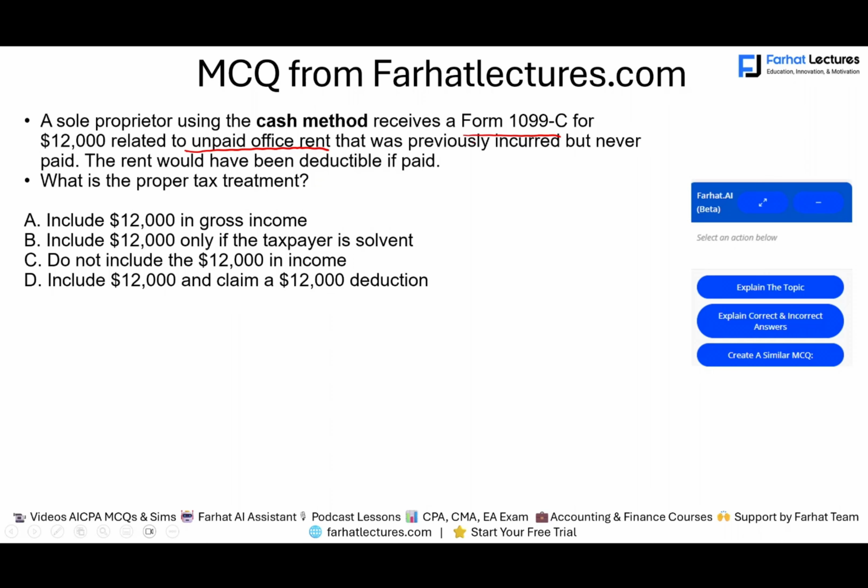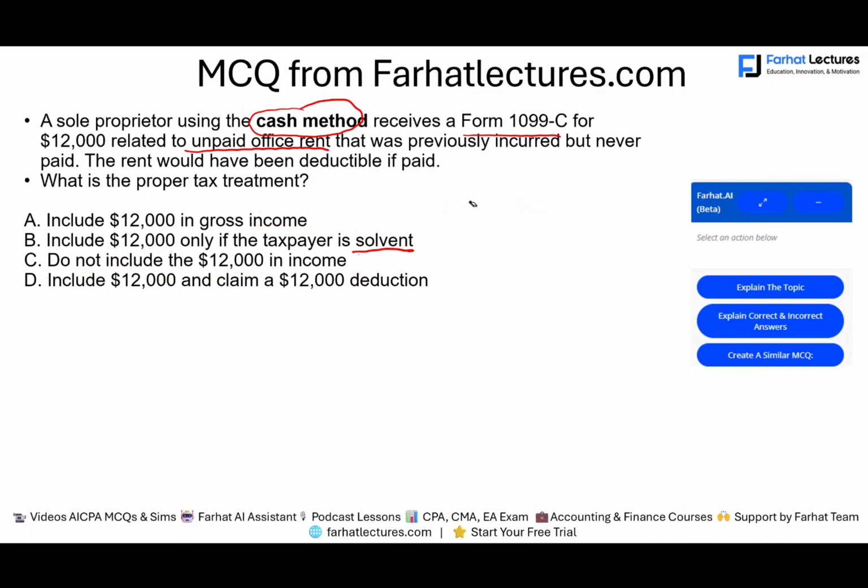So we have a sole proprietor, a business person, whose vendor gave them a forgiveness of $12,000 because they could not pay the bill. They're a cash method taxpayer. How would this 1099 affect the sole proprietor? Would they include the $12,000 in gross income? Would they include the $12,000 only if the taxpayer is solvent? Do not include the $12,000 in income, include and claim a $12,000 deduction.